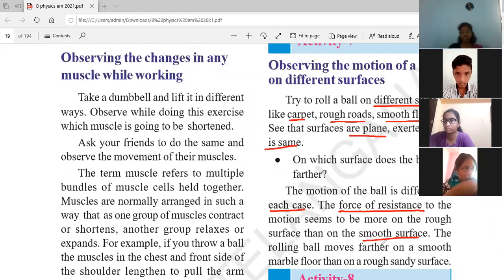But on the rough surface, it covers only less distance. Because on the smooth surface, frictional force is less. So that's why it covers more distance. But on the rough surface, the frictional force is more. So the resistance capacity is more on the rough surface. So that's why the object covers less distance on the rough surface.